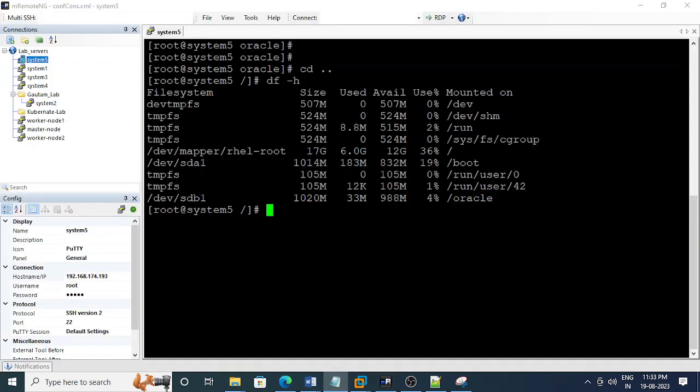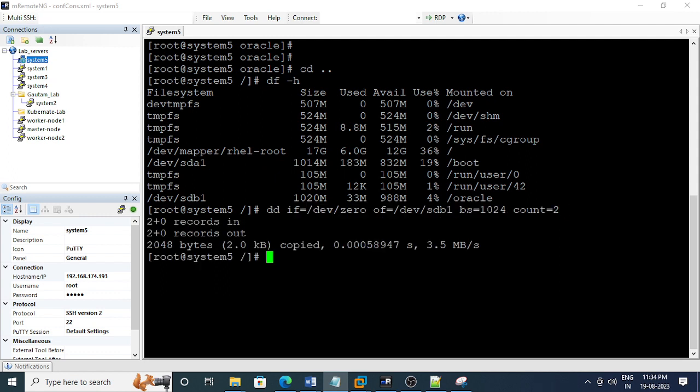So see, I'm firing this command, it will create some more files. Then unmount the oracle file system, and we'll try to mount it.